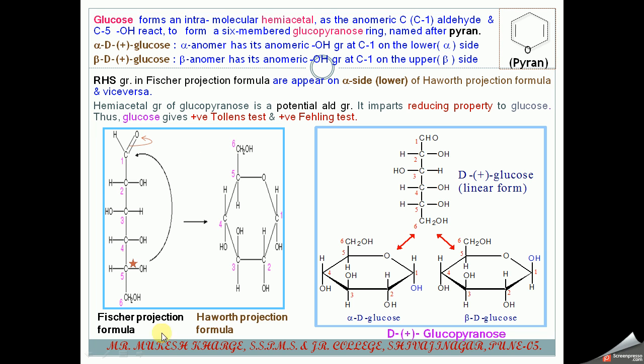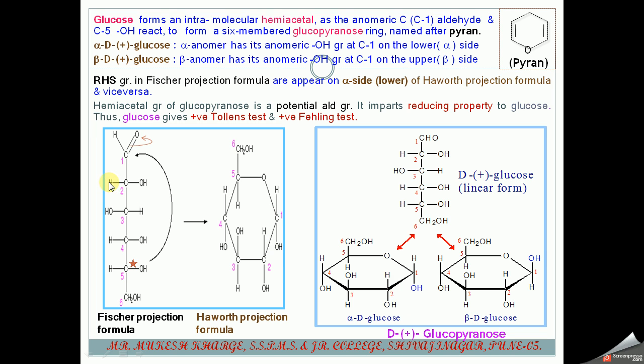So this is your Fischer projection formula, and this is the Haworth projection formula. I will show you how to write this compound. We'll start from the first carbon. Here we'll change the position of OH, and on that basis we can write alpha or beta D glucose.